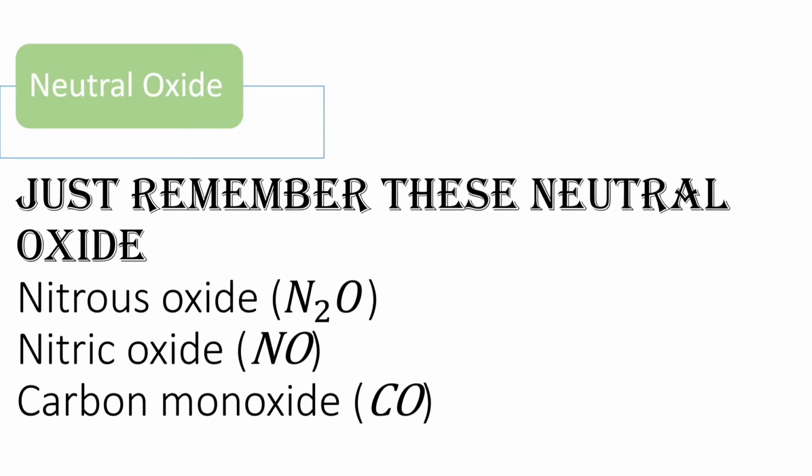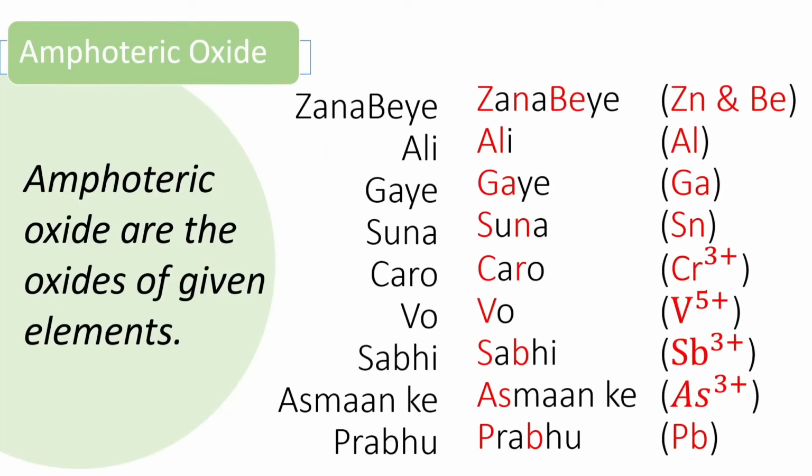So let us have a look at the neutral oxide. All we need to do is to just remember these neutral oxides, that are nitrous oxide N2O, nitric oxide NO, carbon monoxide CO.